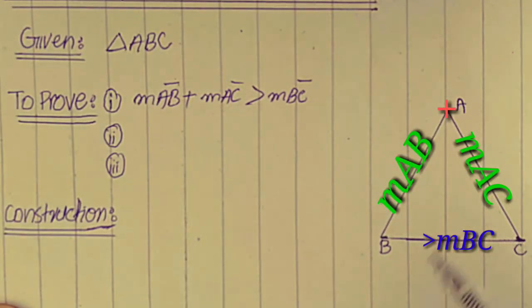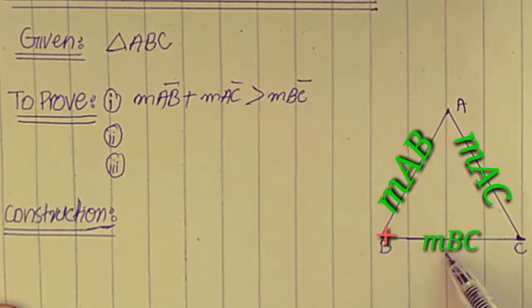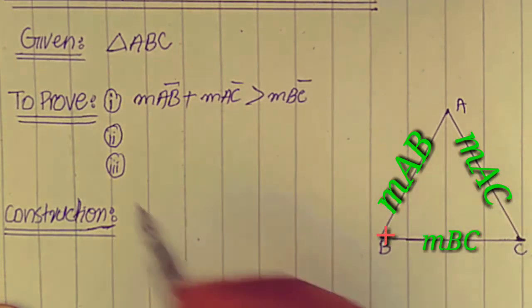Second, measure AB plus measure BC is greater than measure AC.